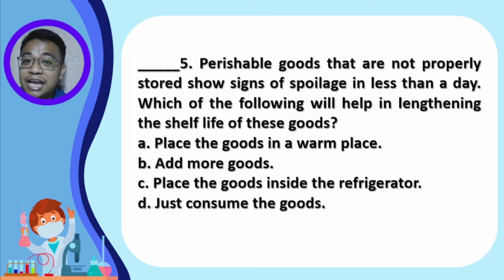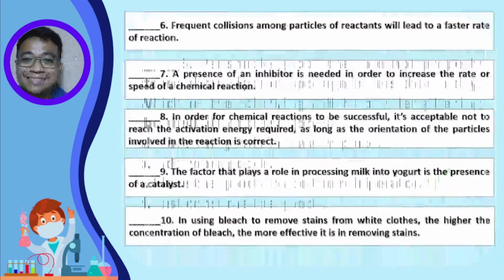Very good. The answer is letter C. Place the goods inside the refrigerator. This is the reason why whenever we have leftovers or food that easily spoils, we place them inside the ref, because refs have relatively lower temperature, thus prolonging the shelf life of our perishable goods.